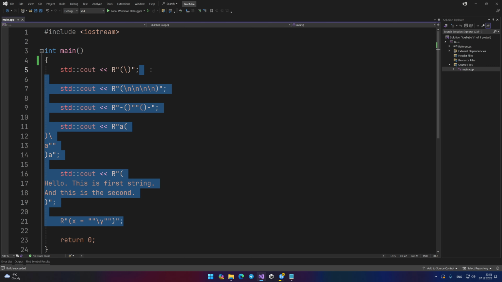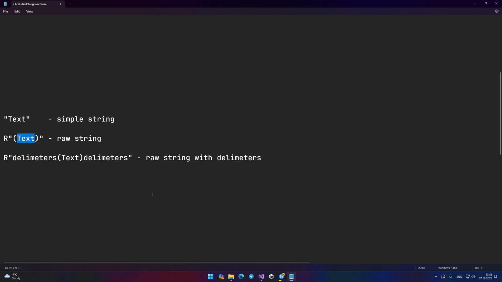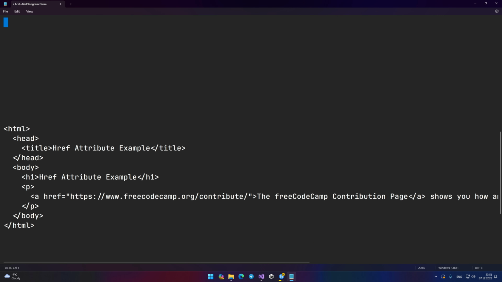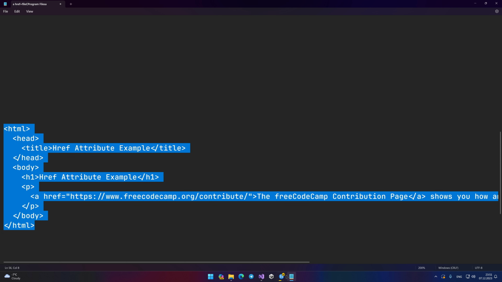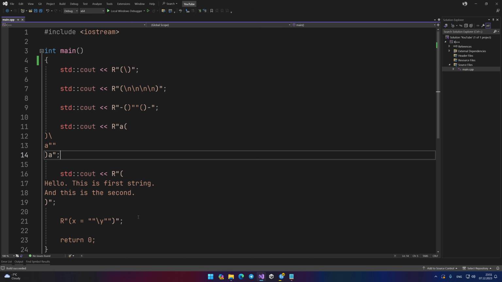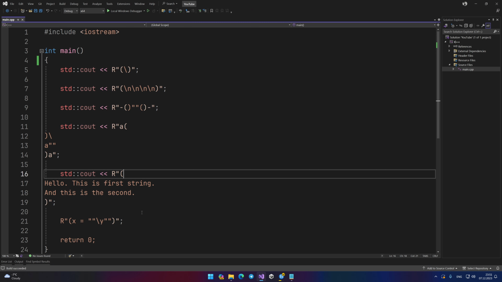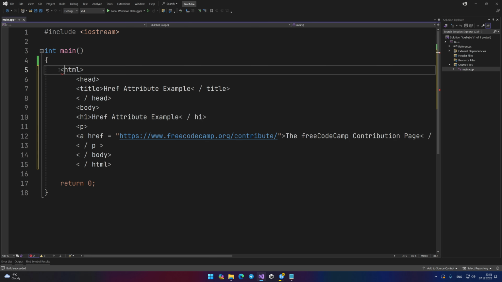Let me show you some examples of its use. The first one you already know is HTML pages. Let's try to display this HTML page code on the screen. To do this, you need to copy the code line by line. It's advisable to write a separate cout for each line to make the code clearer. We turn each string into a raw one and try to run the program.